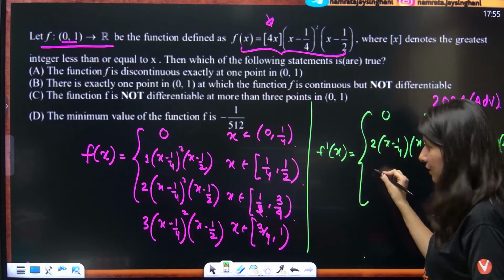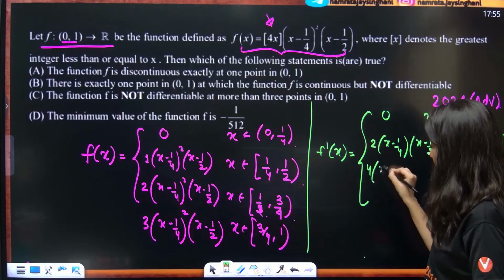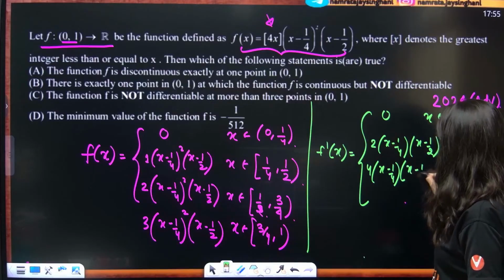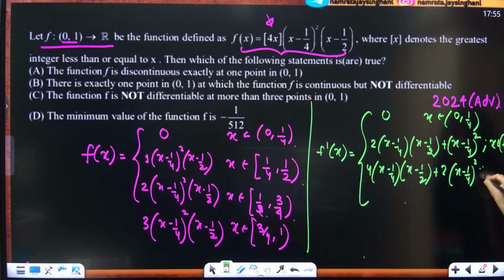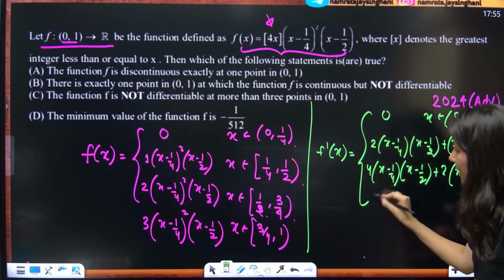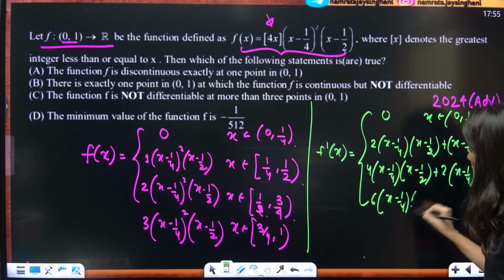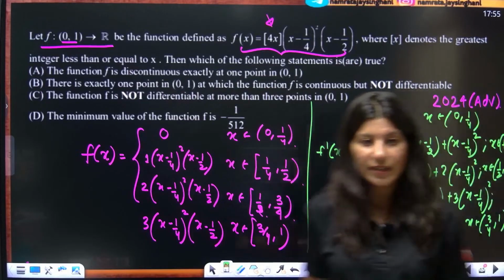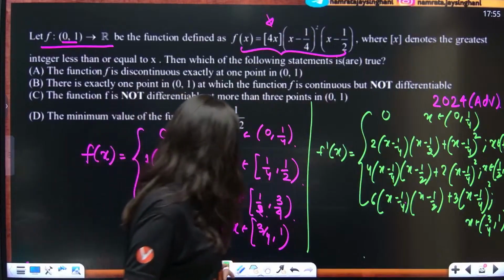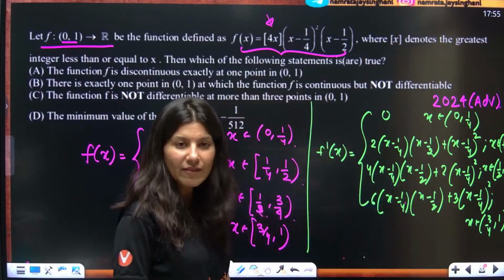Then f dash x equals, now this time differentiate: 4 times (x minus 1 by 4) times (x minus half) plus, this time, 2 times (x minus 1 by 4) kept as it is, and the derivative of (x minus half) is 1. This is for x belongs to half to 3 by 4. And last but not the least, 6 times (x minus 1 by 4) times (x minus half) plus 3 times (x minus 1 by 4) square, when x belongs to 3 by 4 to 1. This is your f dash x. Getting it, understanding it? This product rule I have applied.